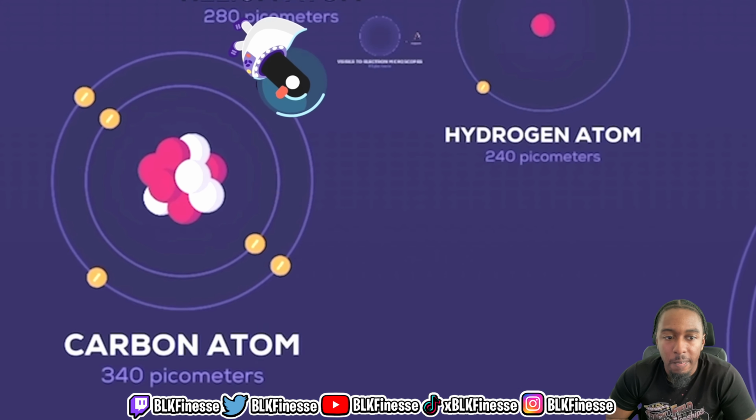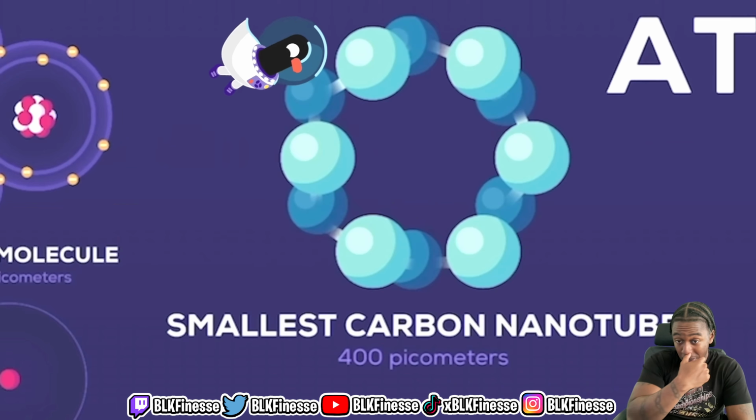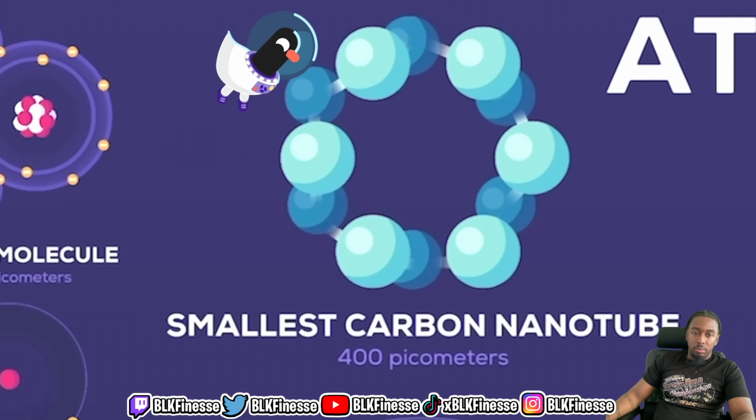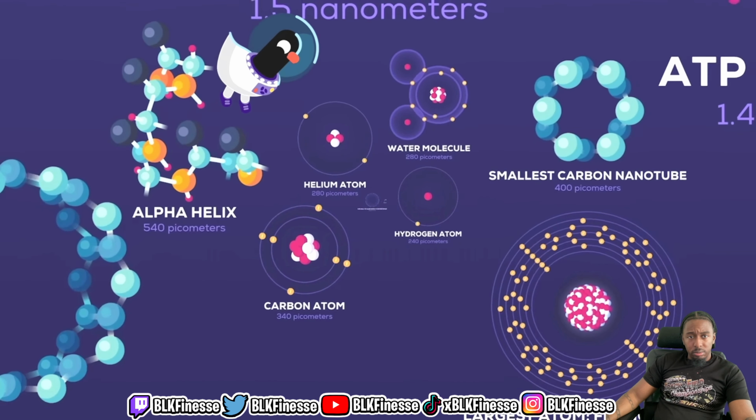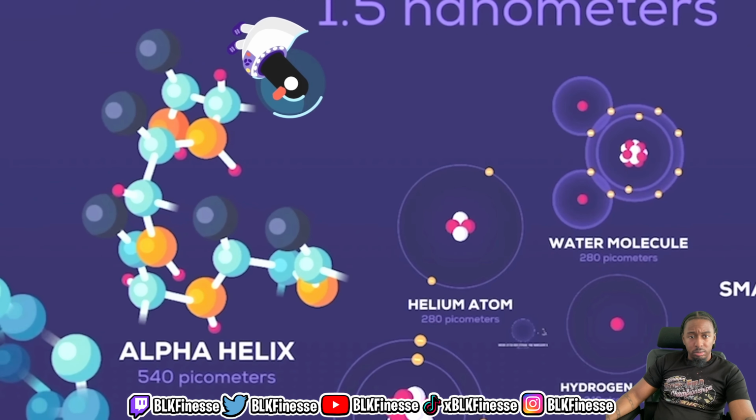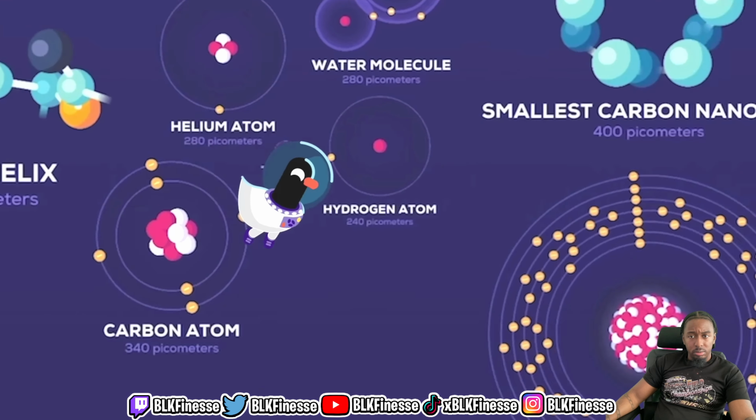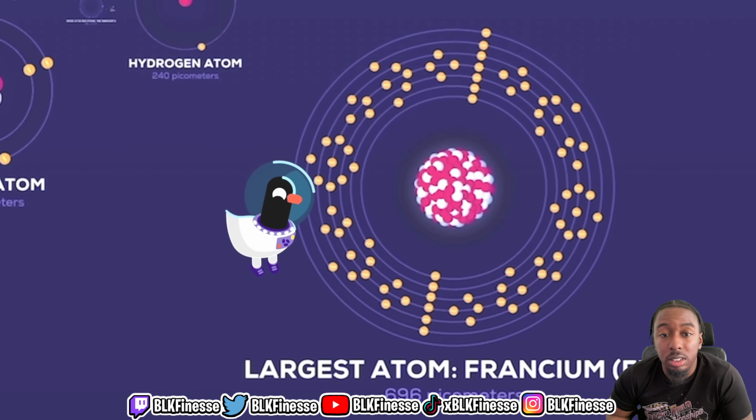Carbon atom, 340 picometers. There's so much going on. Smallest carbon nanotube, 400 picometers. A tiny cylindrical structure made of carbon atoms. Alpha helix, 540 picometers. Tiny units of length used to measure atomic and molecular scales. Largest atom, francium, 696 picometers.